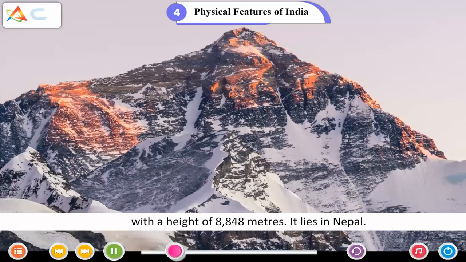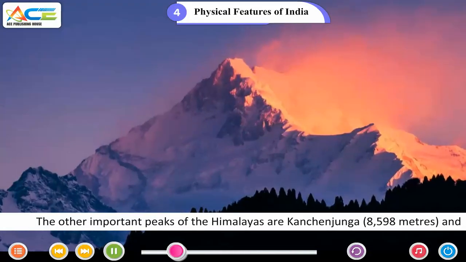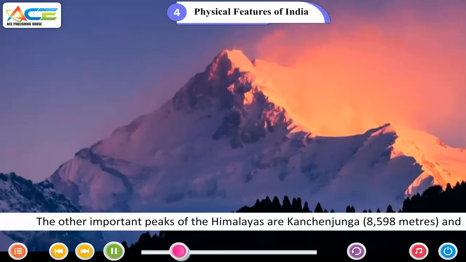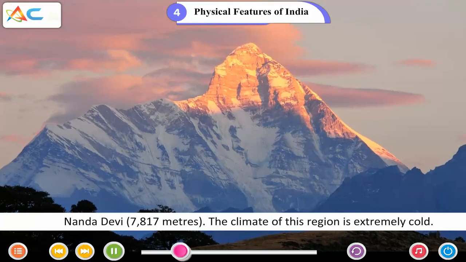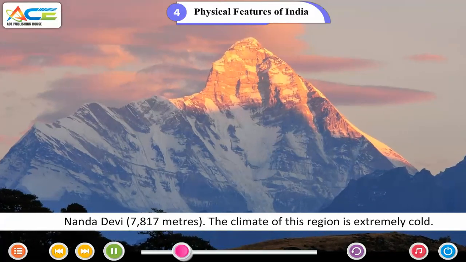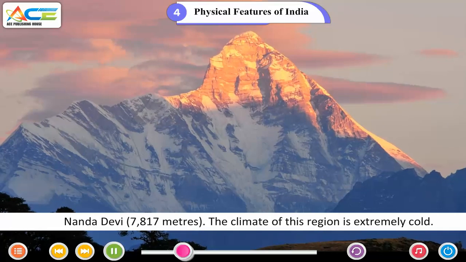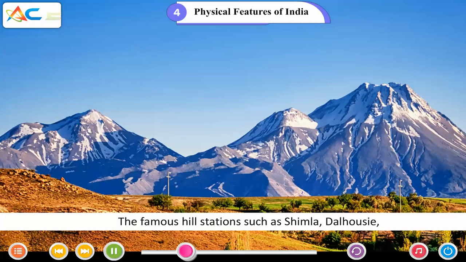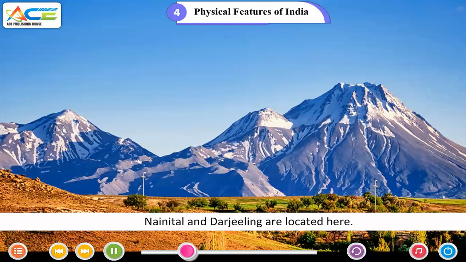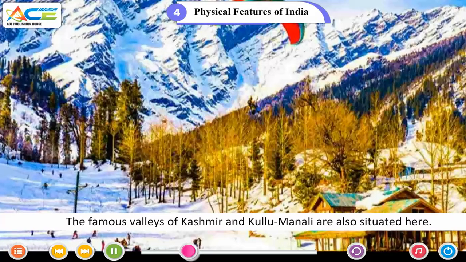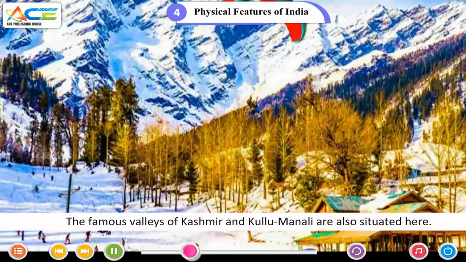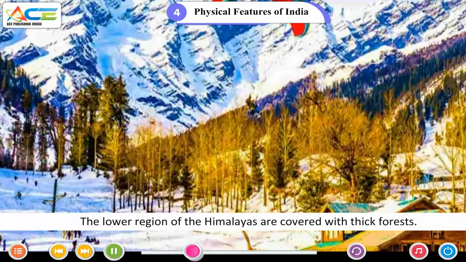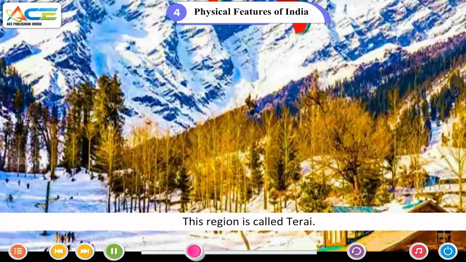It lies in Nepal. The other important peaks of the Himalayas are Kanchenjunga, 8,598 meters, and Nanda Devi, 7,870 meters. The climate of this region is extremely cold. The famous hill stations such as Shimla, Dalhousie, Nainital and Darjeeling are located here. The famous valleys of Kashmir and Kullu Manali are also situated here. The lower region of the Himalayas is covered with thick forests. This region is called Terai.